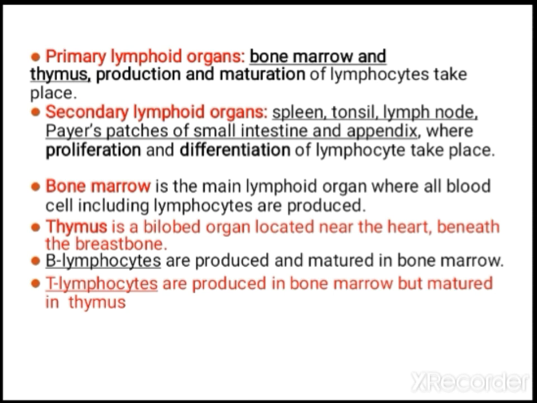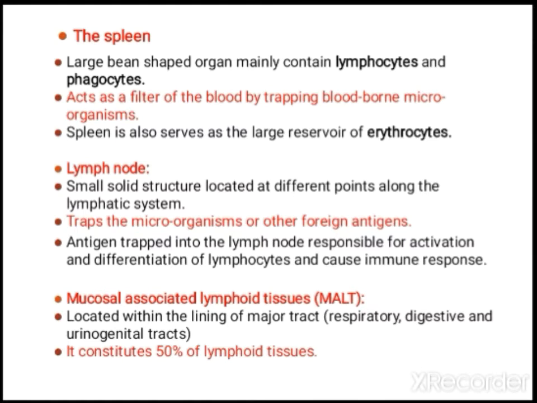B lymphocytes are produced and matured in bone marrow. That's why we call them B lymphocytes. T lymphocytes are produced in bone marrow but matured in the thymus. That's why, thymus T, we call them T lymphocytes.